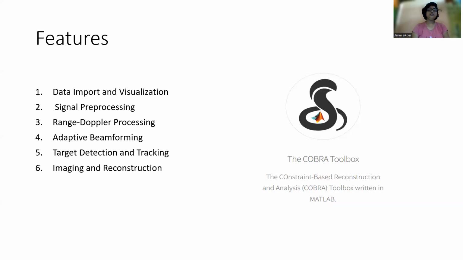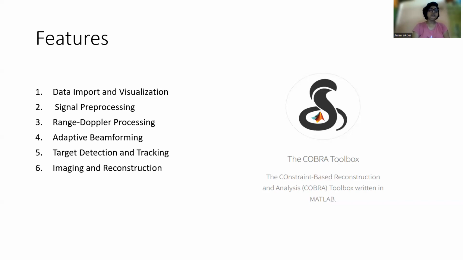Now, third one is range Doppler processing. The Cobra Toolbox supports range Doppler processing, which allows users to extract range and velocity information from the radar data. Fourth one is adaptive beamforming.